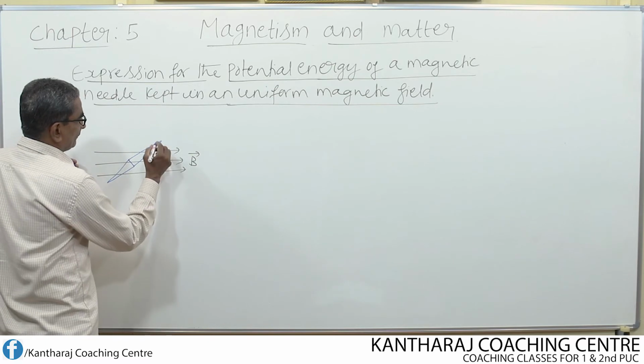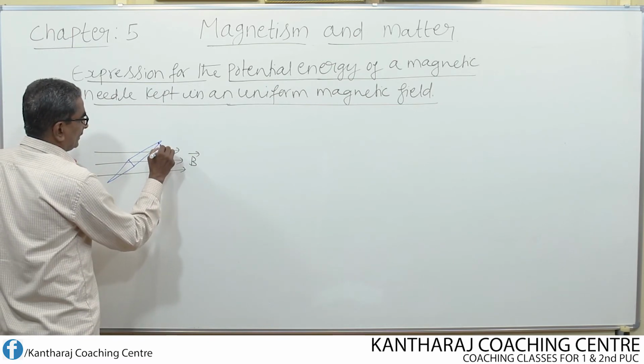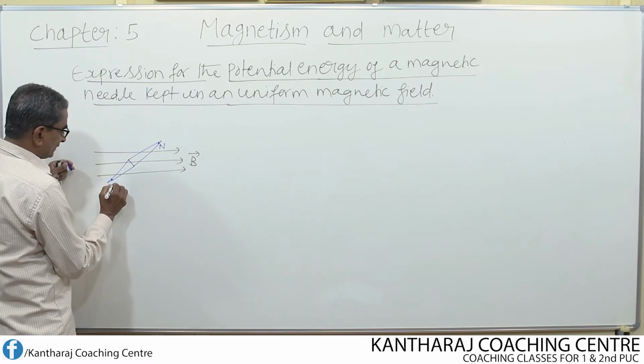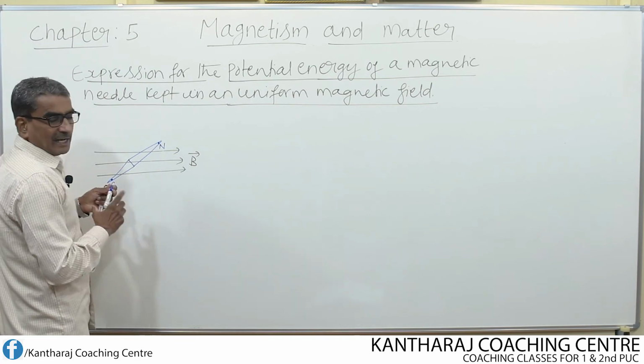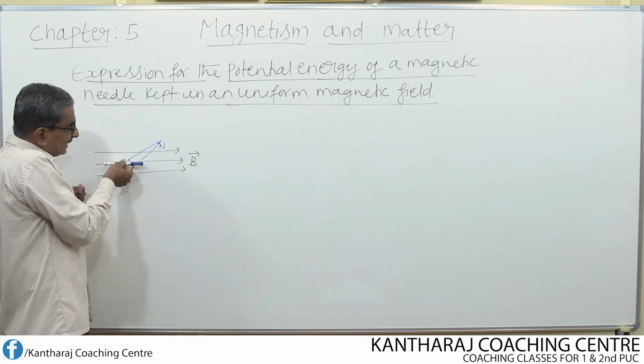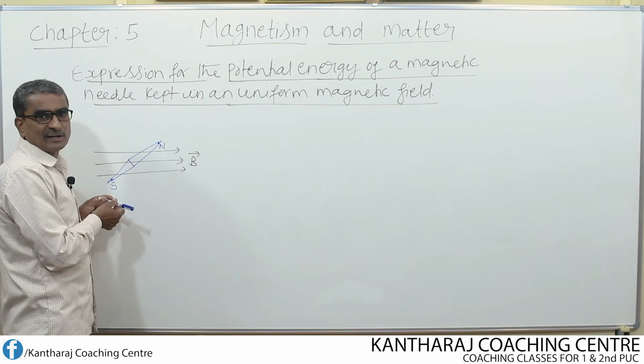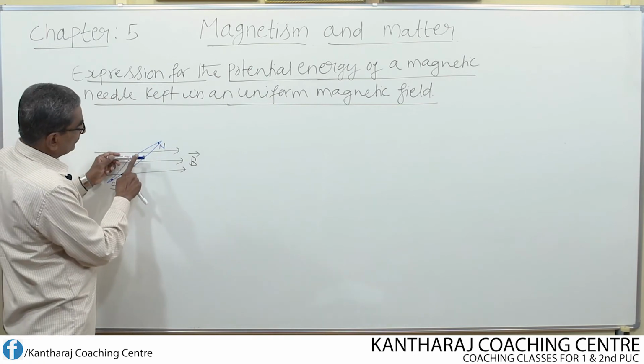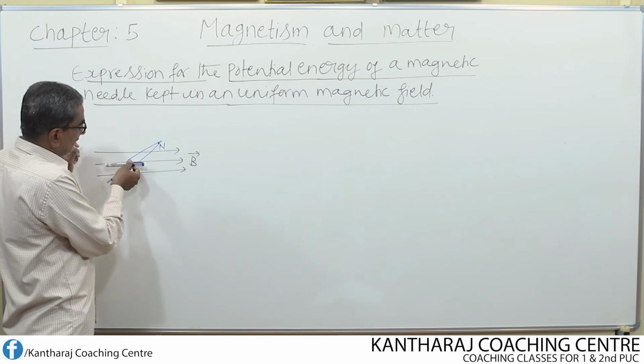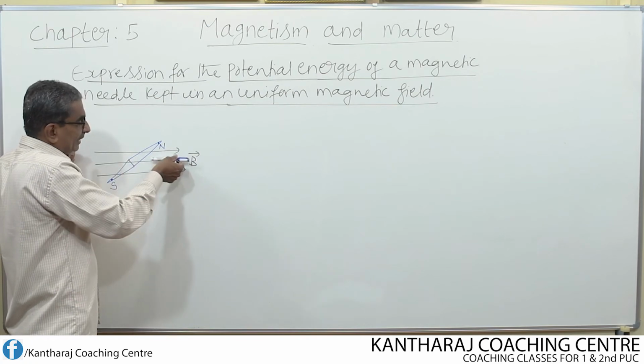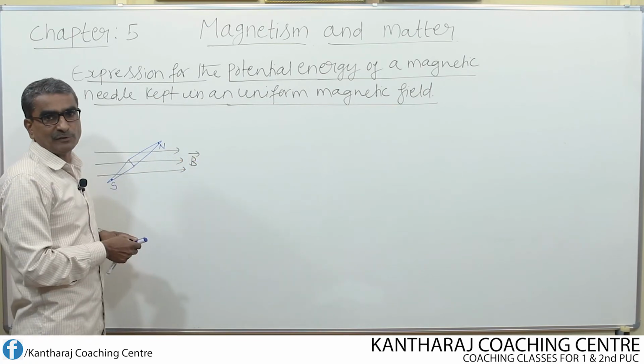This end I consider as north pole and this as south pole. At equilibrium position, the needle always aligns in the direction of the magnetic field. If I assume this end as north pole, then at equilibrium position it will always be along the direction of the magnetic field. Which pole? North pole.